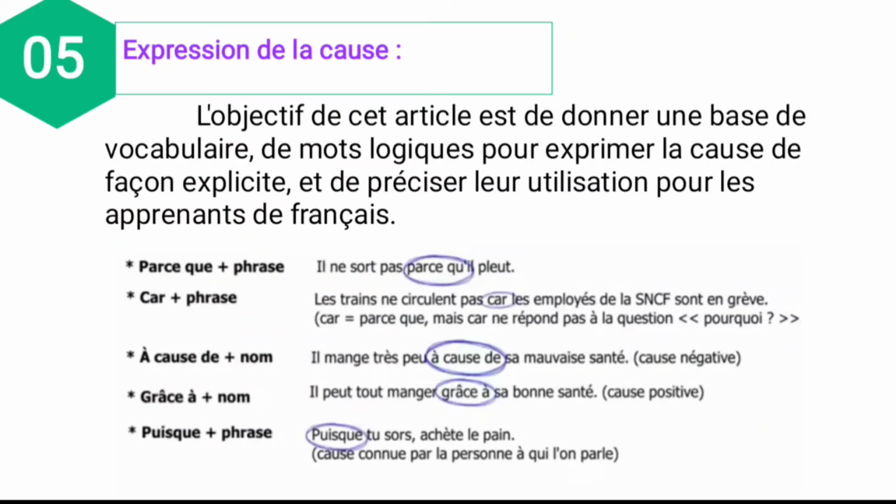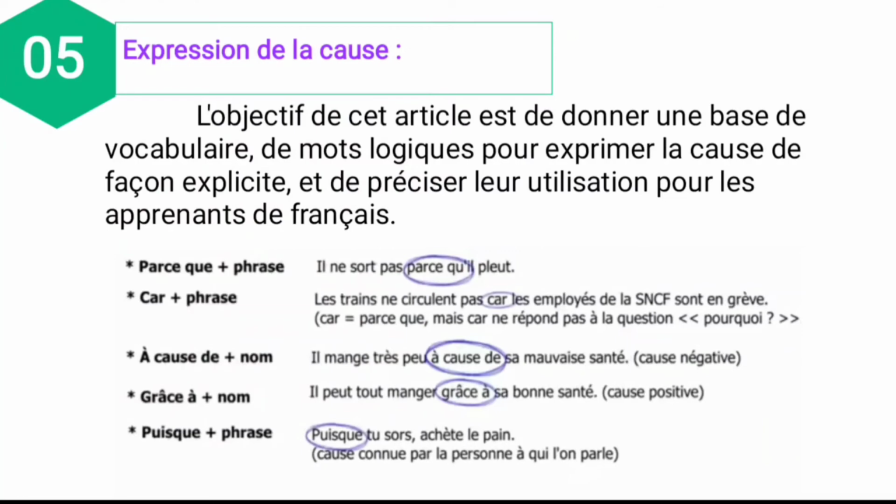And next, move to the fourth one. Grâce à plus noun. What is the meaning of grâce à? It is also meaning only because. And see the example. Il peut tout manger grâce à sa bonne santé. So it is used for the positive cause only. And meaning of this sentence, he can eat everything because of his good health. That good health, it refers to what? Positive cause.